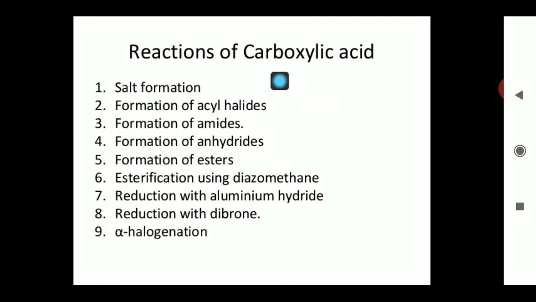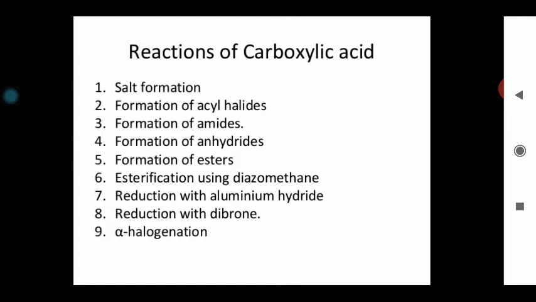So some of the chemical properties of the carboxylic acid are due to the breaking of the O-H bond. On the other hand, some chemical properties of the carboxylic acid are those in which the C-OH bond undergoes dissociation. And the third chemical properties of carboxylic acid are those in which the whole molecule of carboxylic acid is involved.